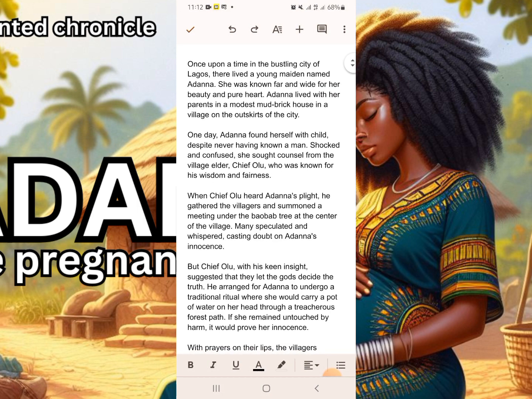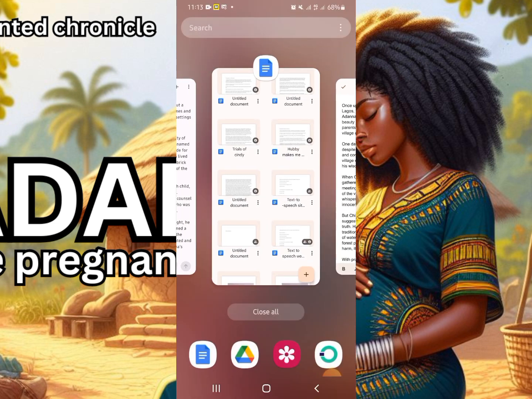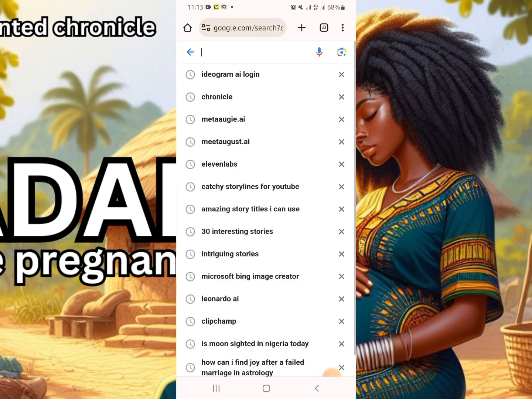Having done this, what we'll do next is to generate audio for our story. You generate audio and then you generate image for it, and there you have your story ready. So what I'll be doing next is to generate audio for this. So I'll go to my browser, go to your browser and type clipchamp.